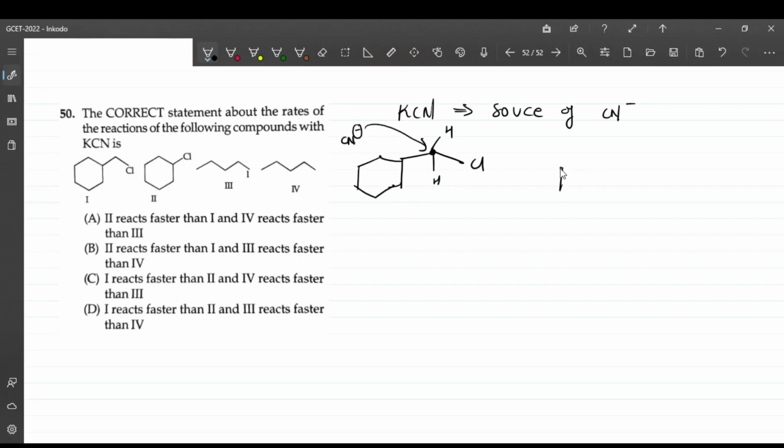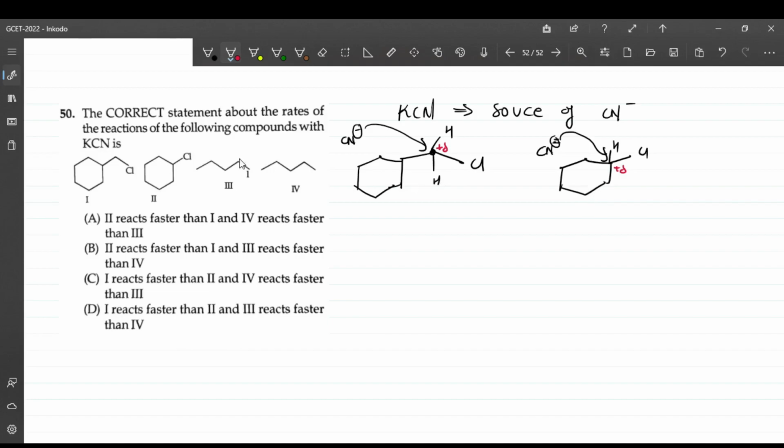But in the case of this, there is a lot of steric hindrance on this carbon, comparatively more steric hindrance than this, right? Why this carbon? Because this carbon is partially positive, because the halide is connected to this. Same way here, this carbon is partially positive, right? Therefore 1 reacts faster than 2.